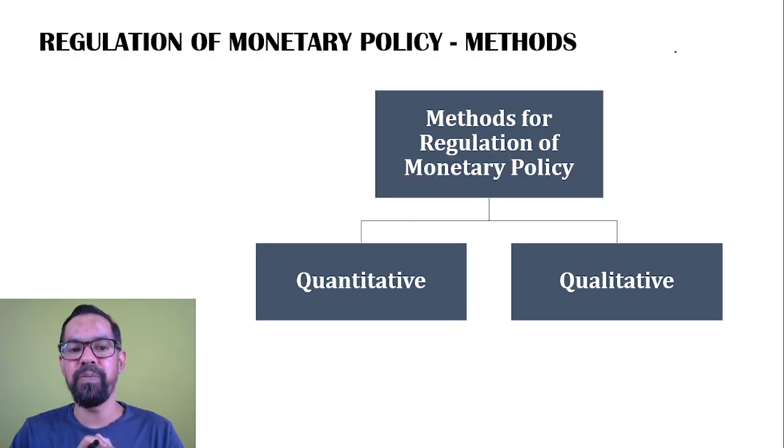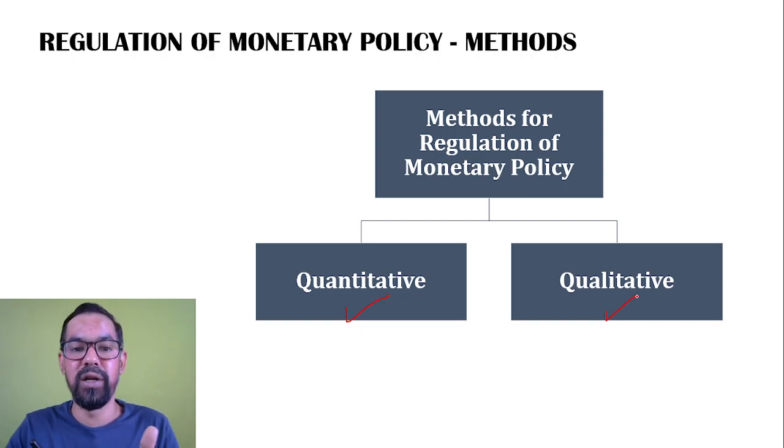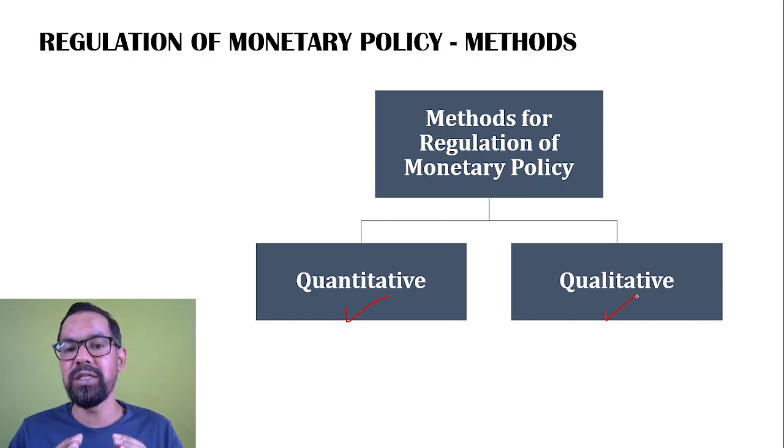Okay, now if you talk about monetary policy, we have two types of monetary policy. As the names state, one is quantitative in nature and another one is qualitative. Basically the entire working of monetary policy is divided into two parts. One is quantitative methods, another one is qualitative. Now what is the difference between quantitative and qualitative?